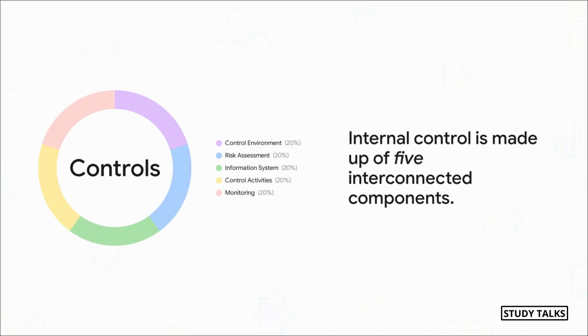Internal control isn't just one big thing. It's actually a system made up of 5 connected components. First, you've got the control environment. That's the foundation, the tone at the top for management.